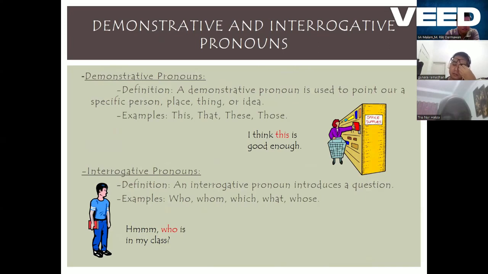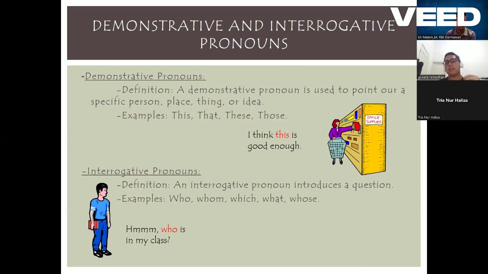Now, a demonstrative pronoun is a pronoun used to point out a specific person, place, thing, or idea, usually in a specific area or a specific type. For instance, this, that, these, those. This person, not him or she, but this person. That thing replaces book, computer, or even an animal. These are a group, those, usually far away.